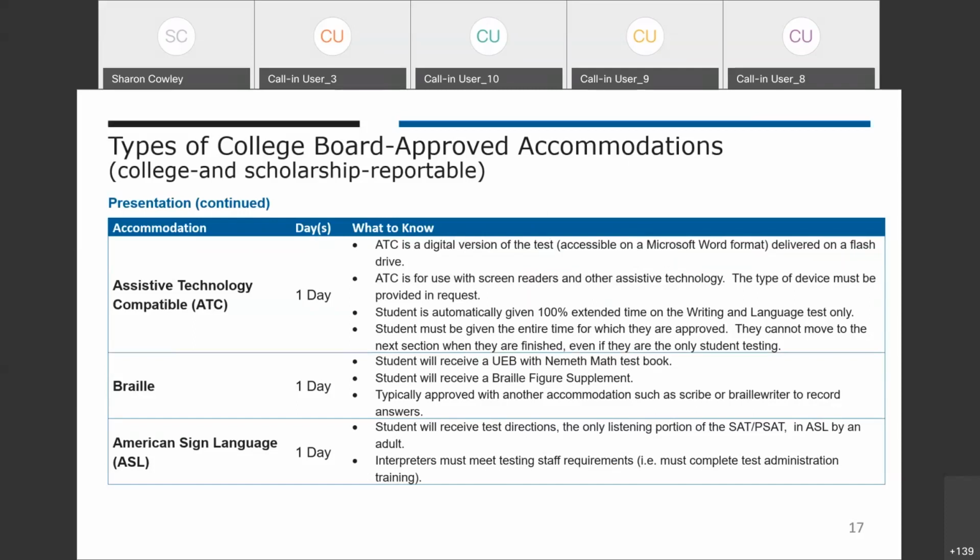Test directions are the only listening portion of the SAT, PSAT 10, and PSAT 8-9. Any American Sign Language interpreters must meet all testing staff agreements.